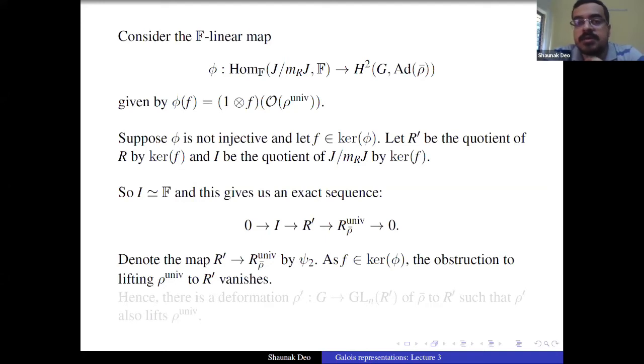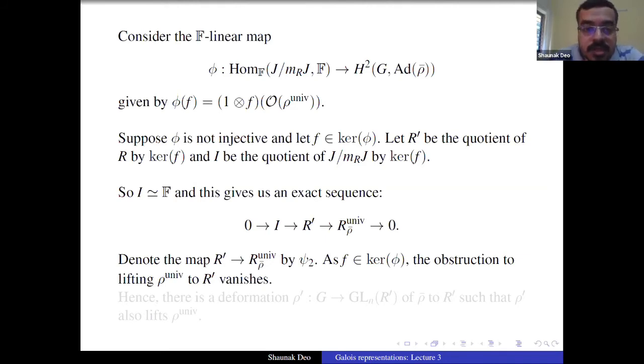I mean, you take any set theoretic lift, and what you get will become a representation after changing it by a suitable coboundary, because that's how F is defined. F is making this obstruction vanish. So whenever you do have a set theoretic lift of R rho bar unif to R prime.